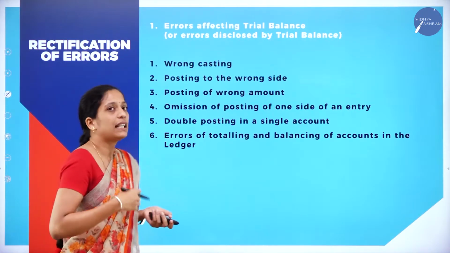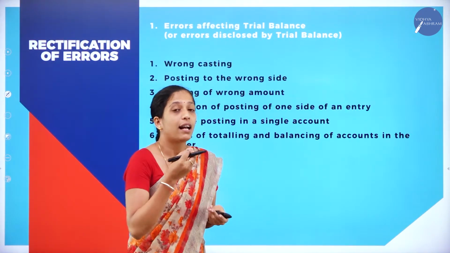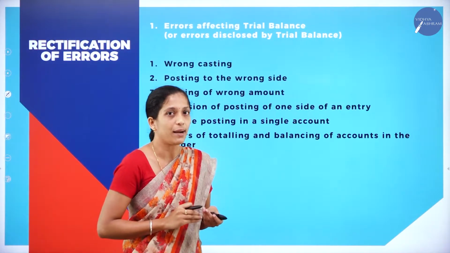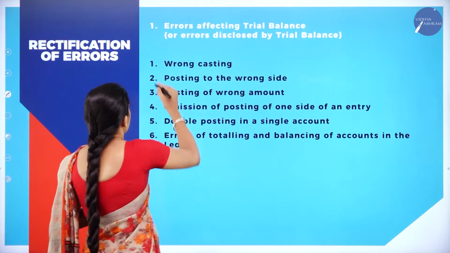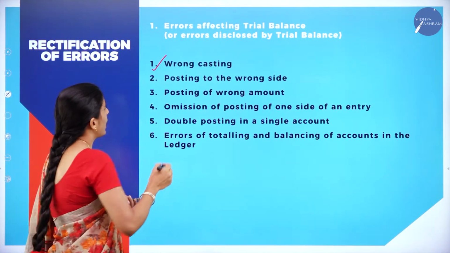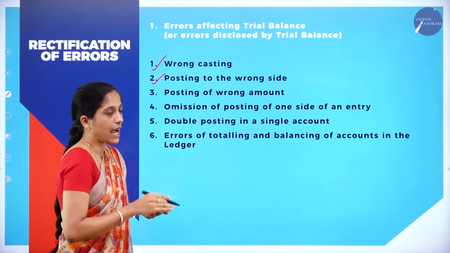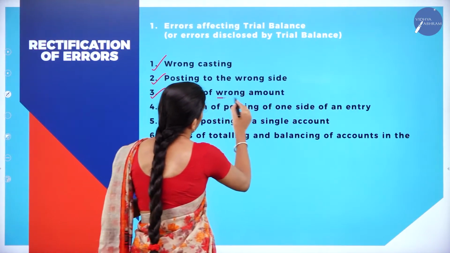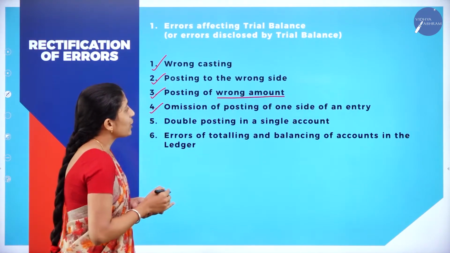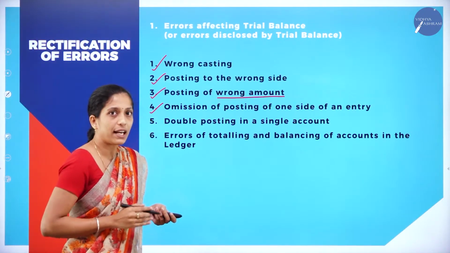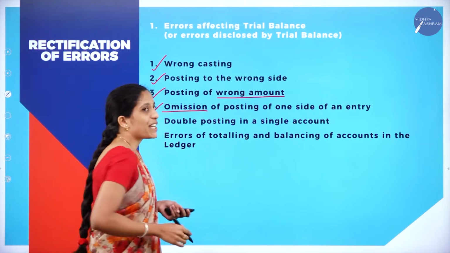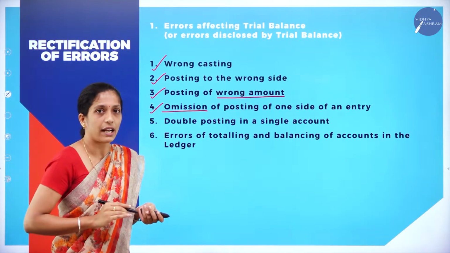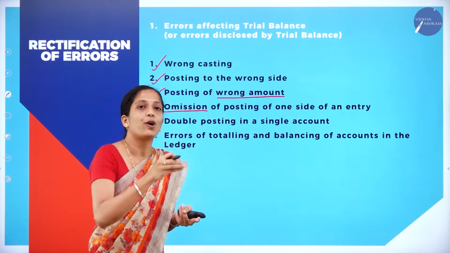Now let us see what are the types of errors that happen while preparing the trial balance, or that can be identified while preparing the trial balance. First is wrong casting, the second is posting to the wrong side, the third is posting of wrong amount, and the next is omission of posting of one side of an entry. Now what is omission? Omission means left out. So you have left out posting one side of an entry.